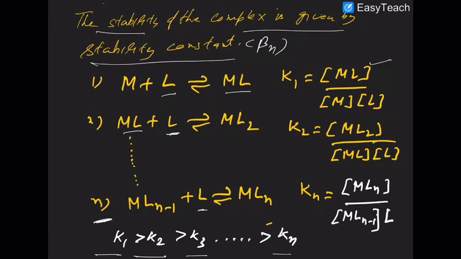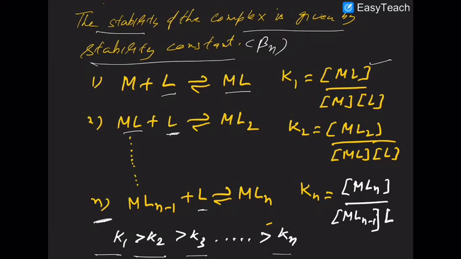As the number of ligands increases, the metal ion will repel the approaching ligand both sterically and electronically. Also, with the addition of more and more ligands, the effective positive charge on the metal decreases.